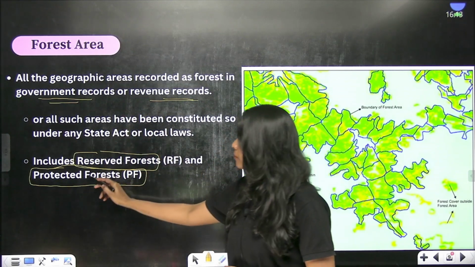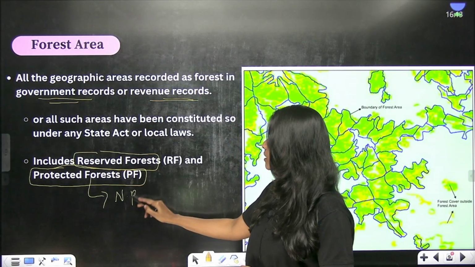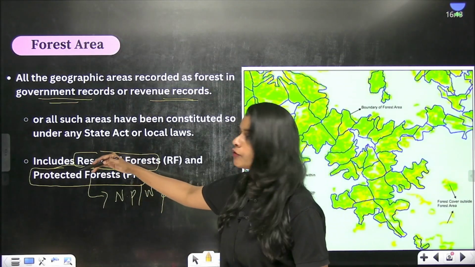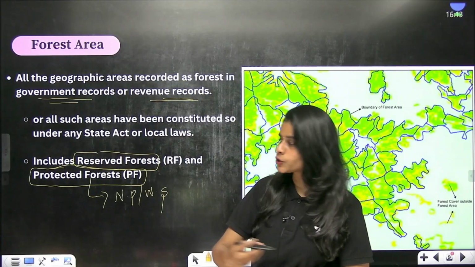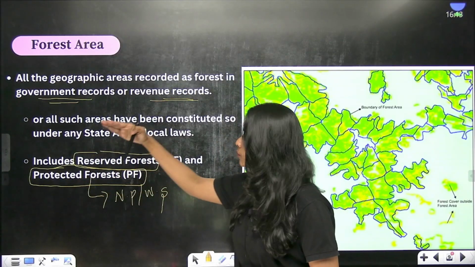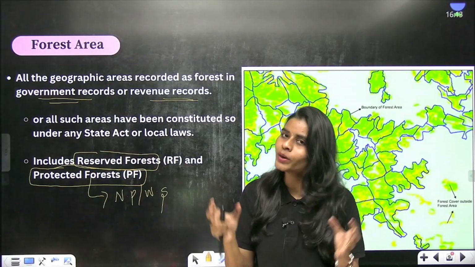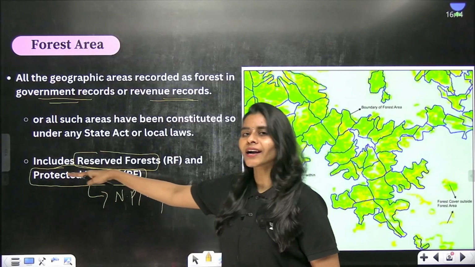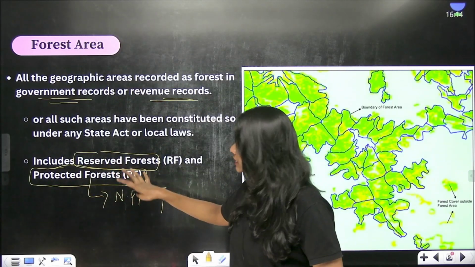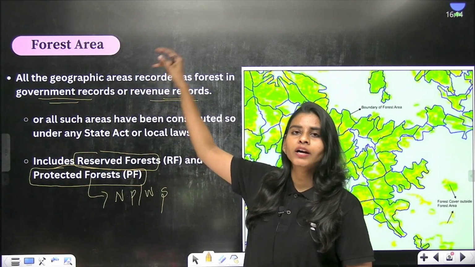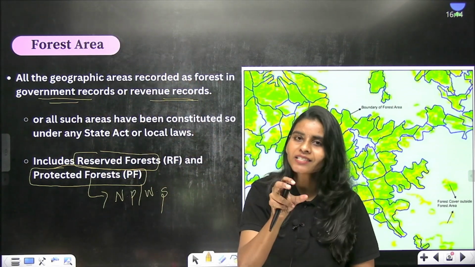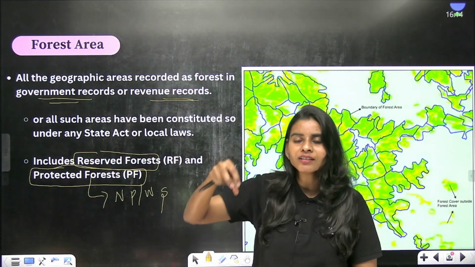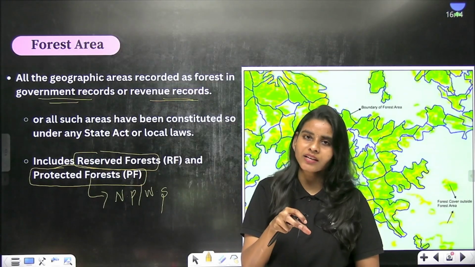Say for example, in protected forest we have the national parks, we have the wildlife sanctuaries, etc. So this reserved forest is again having high degree of protection when compared with this protected forest. So in the reserved forest, no kind of human activity is permitted except for education and research. Here, human activity is permitted to certain extent only. So these are the significances of recording any particular area as the forest area, so as to give it some level of protection and monitor the activities that are taking place in that region, right?